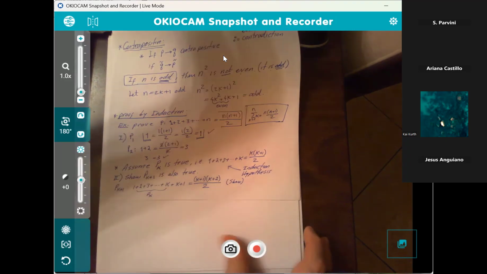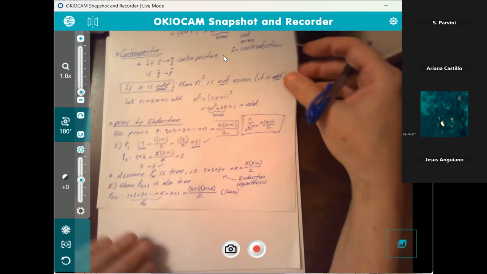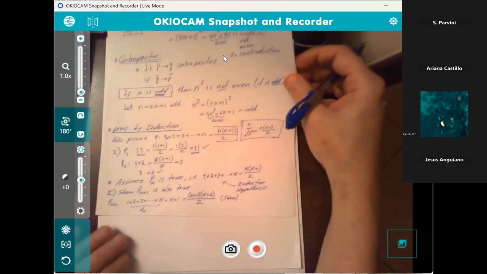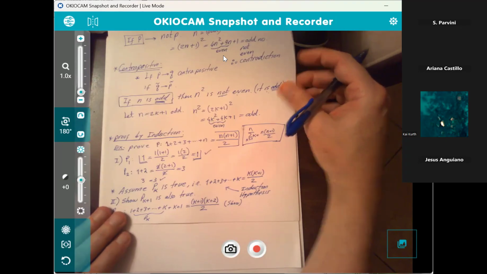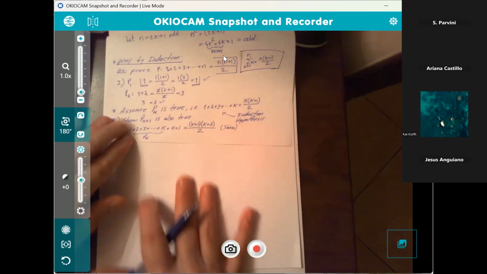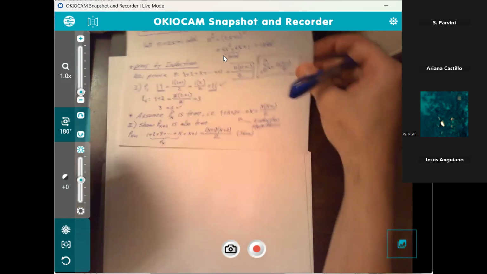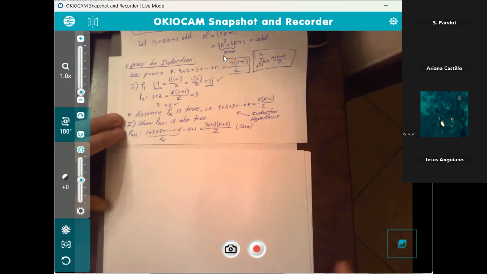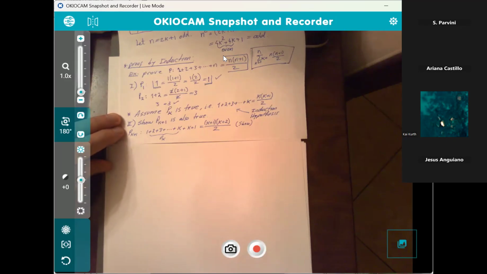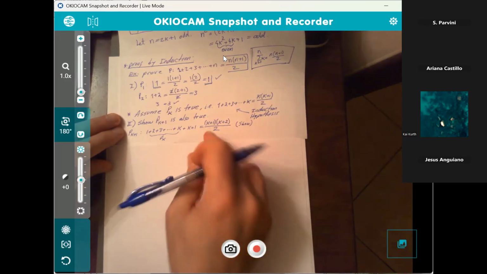Okay, so here's how the next step's going to go. So I'm gonna move this paper. Let me just slide it up here. Okay, so you can still see that part. All right, let's see if we can show this now.